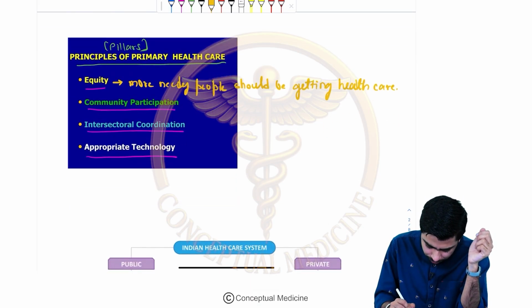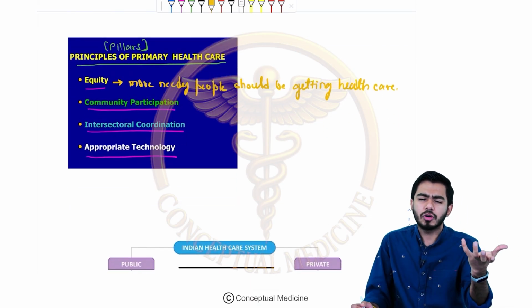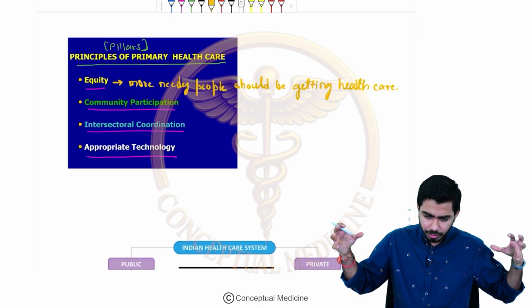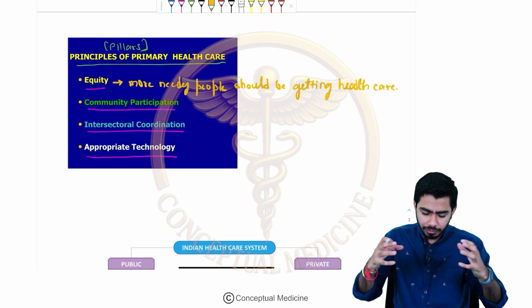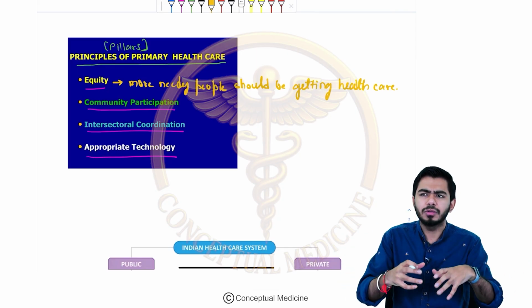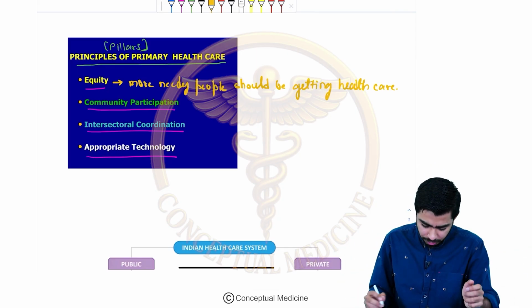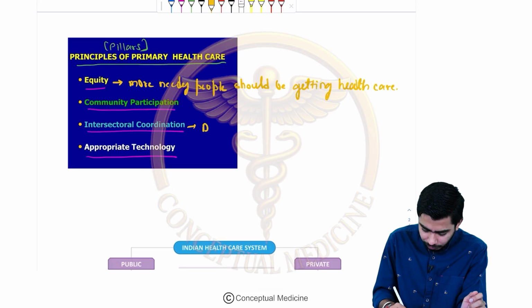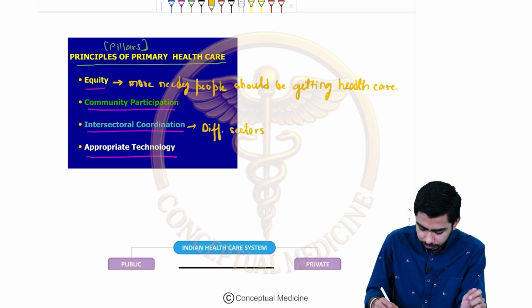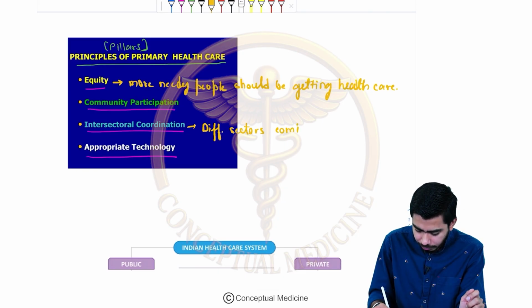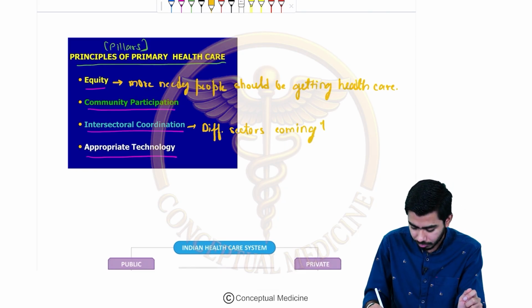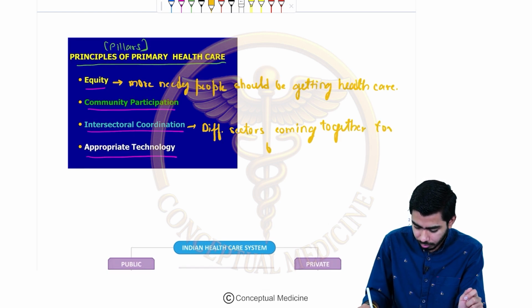Then intersectoral coordination should be there. Intersectoral coordination means different kinds of departments coming together for the betterment of the healthcare system. Different sectors are coming together for better healthcare, right, guys?